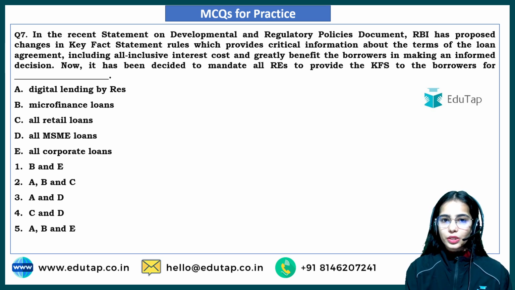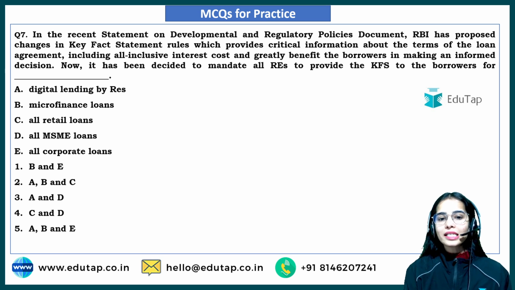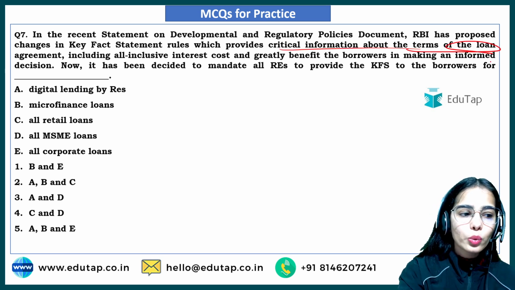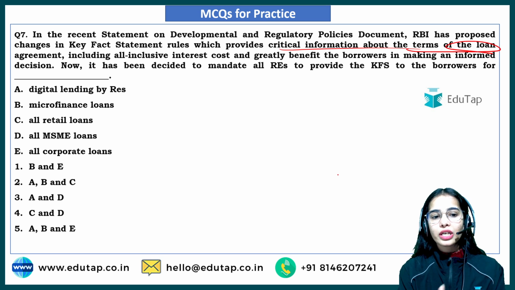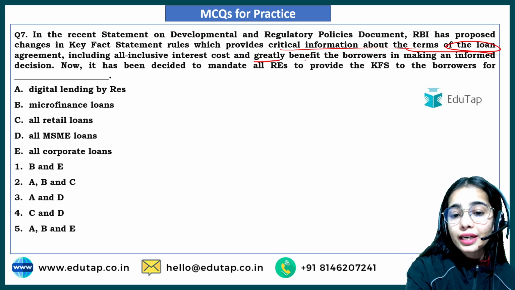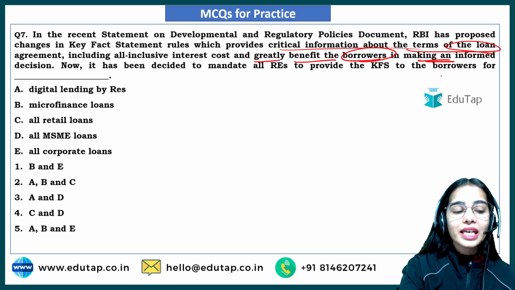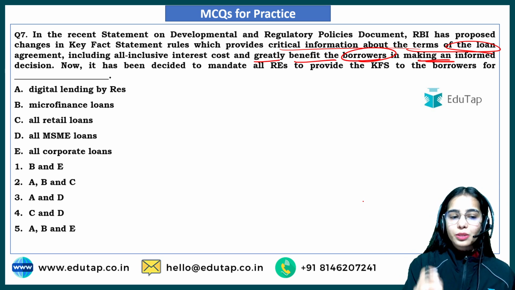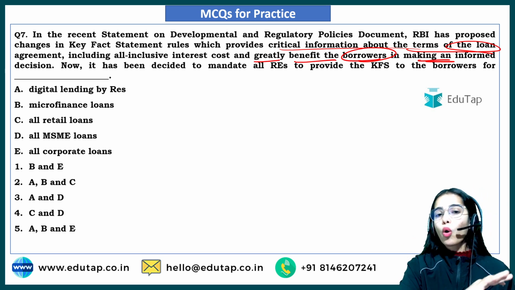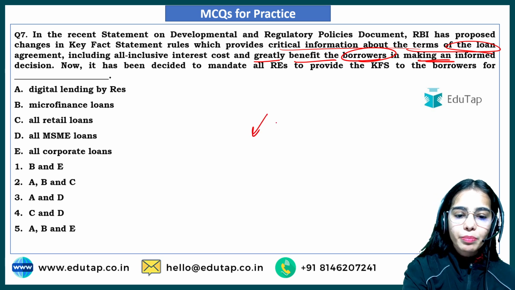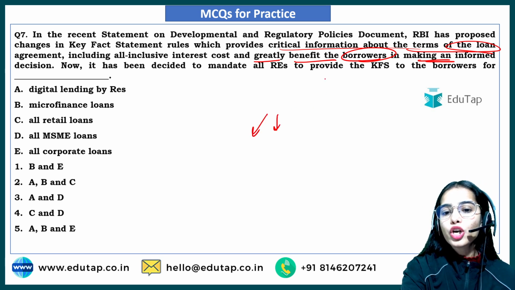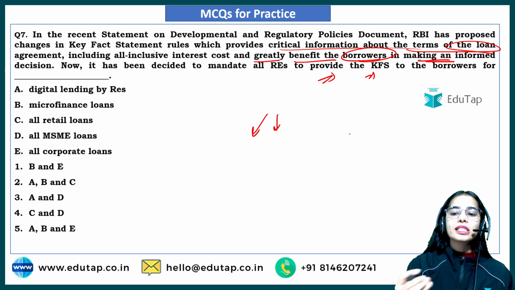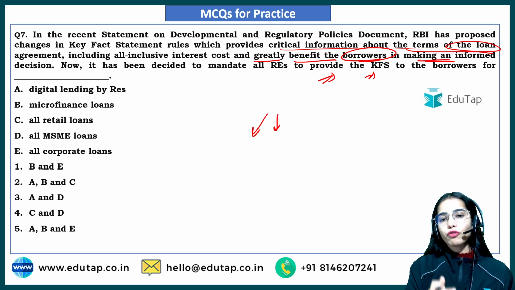Now coming to the next question: in the recent Statement on Developmental and Regulatory Policies document, RBI has proposed changes in the key fact statement rules, which provides critical information about the terms of the loan agreement, including all-inclusive interest cost, and greatly benefits the borrowers in making an informed decision. Now it has been decided to mandate all the regulated entities, let it be the banks, let it be the NBFCs and such, to provide the KFS, the key fact statement, to the borrowers for which of the following reasons.